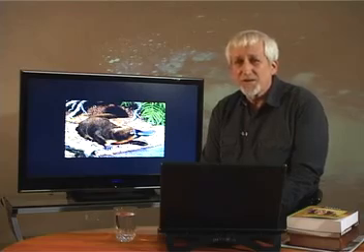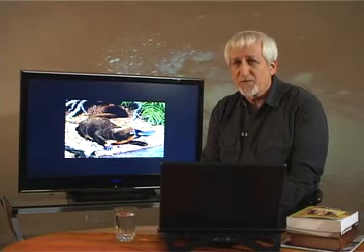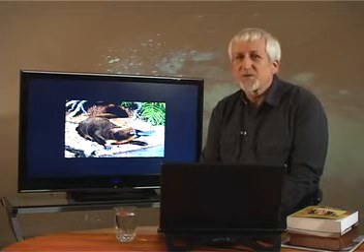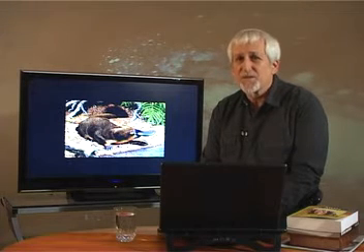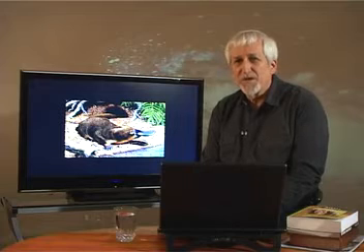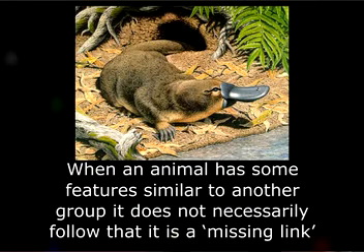Are we to suggest that the duck-billed platypus is a survivor from a mammalian ancestor that was on the family tree leading to birds? Or does it perhaps suggest that mammals arose from birds? Both these ideas are not seriously proposed by evolutionary biologists. The study of birds strongly suggests that they are most closely related to extinct dinosaurs. In other words, when an animal has some features similar to another group of animals, it does not necessarily follow that it is a missing link between the two groups.